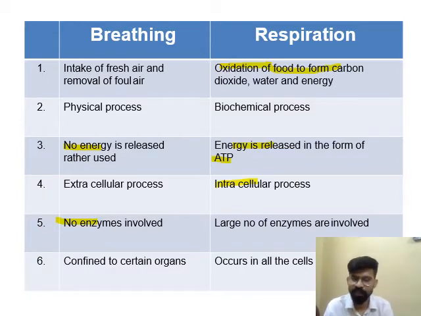Next, breathing is confined to certain organs. Certain organs means breathing is mainly confined to, you can say, nostrils, then trachea, then lungs. Got it? And respiration occurs in all cells of the body. So these are the main six differences we can attempt. If the question arises to give the difference between breathing and respiration, then you must mention these six differences.